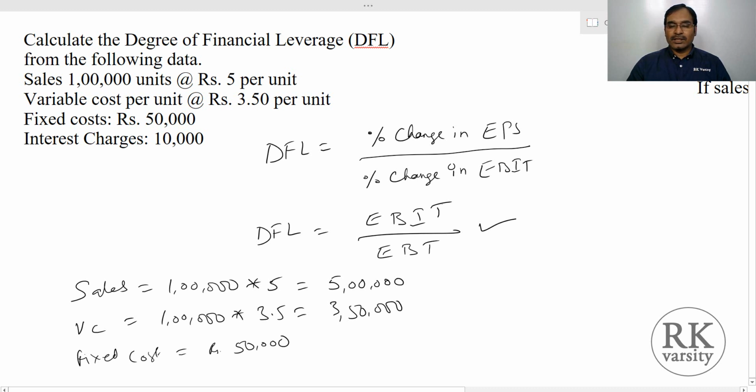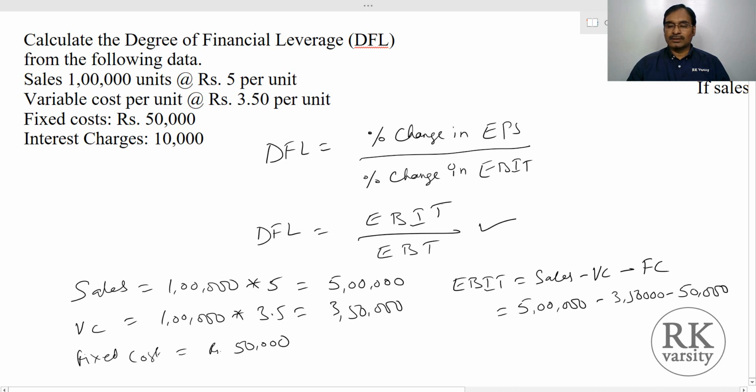So your EBIT equals sales minus variable cost minus fixed cost, which is 5 lakhs minus 3,50,000 minus 50,000, so this equals 1 lakh.